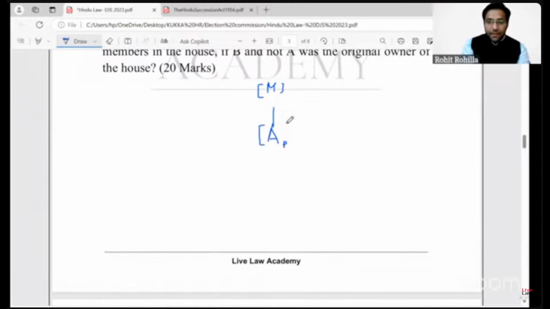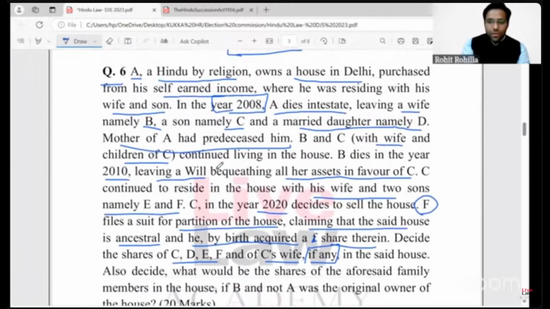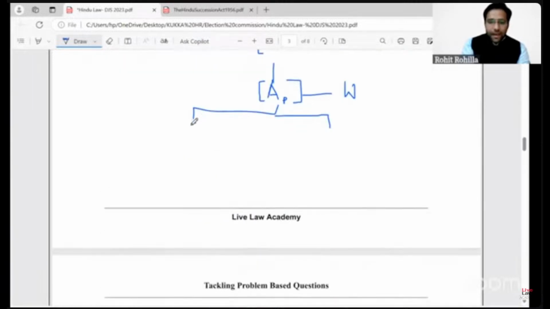Now, he died in the year 2008, leaving behind a wife and son and daughter. The son and daughter are mentioned as C and D. The daughter is married. The wife is mentioned as B.